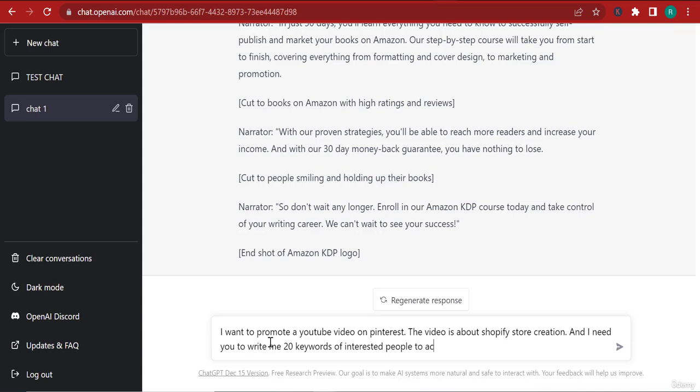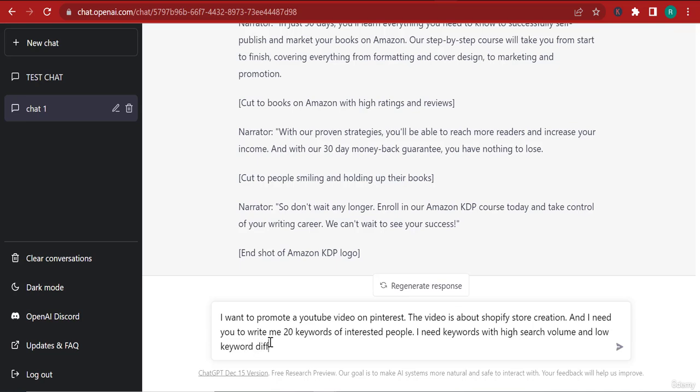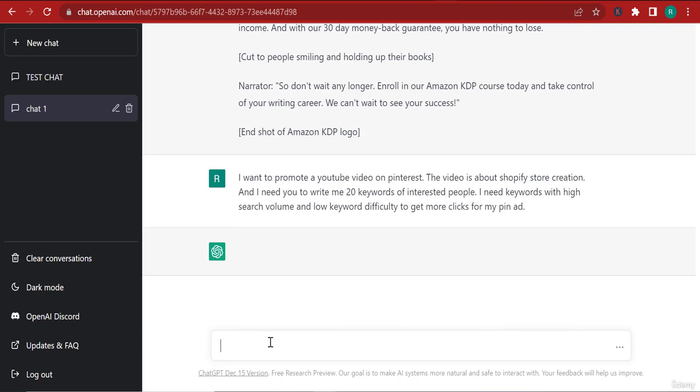Now, I'm going to say I need keywords with high search volume and low keyword difficulty to get more clicks for my pin ad. And I can give it the instruction. Right now it's going to write it.